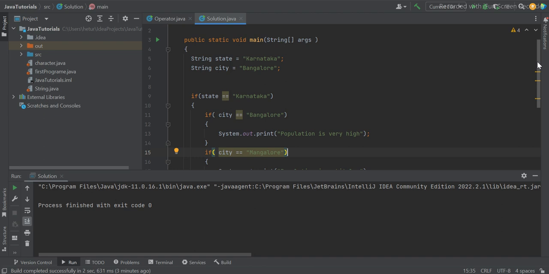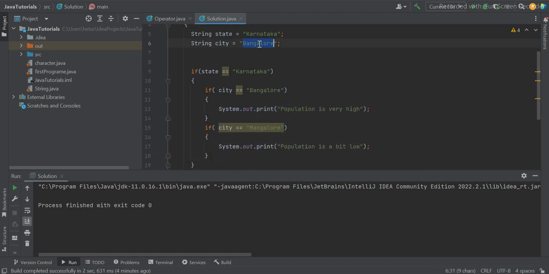Now what will happen is, I have put Karnataka as the state and city equal to Bangalore. It will find Karnataka, come inside, and then validate whether it is Bangalore or Mangalore. If it is Bangalore, this will be displayed, and in the other case it will display Mangalore. So let me put Mangalore. It should display the second one: population is a bit low. Let's see what happens. See, population is a bit low.